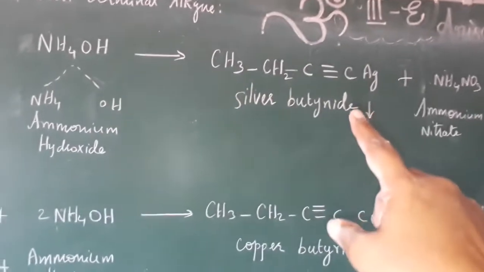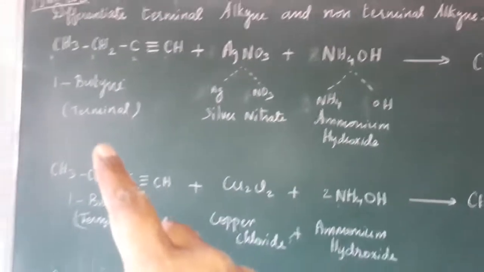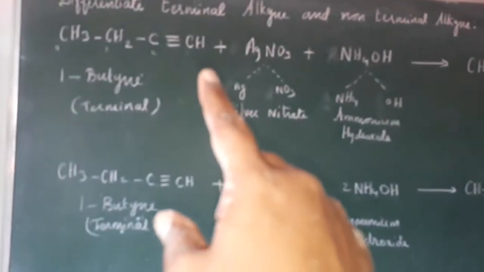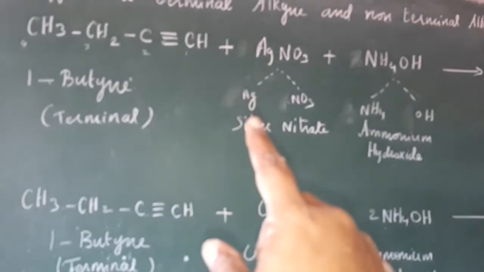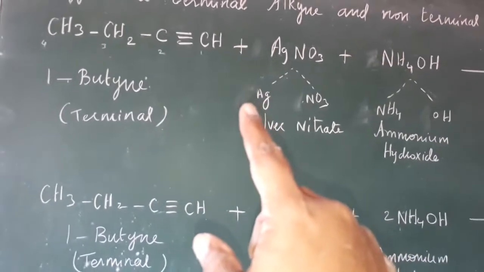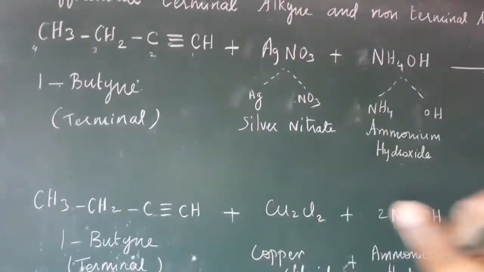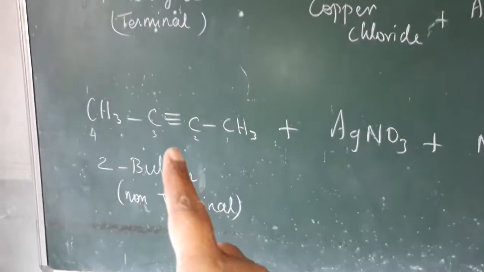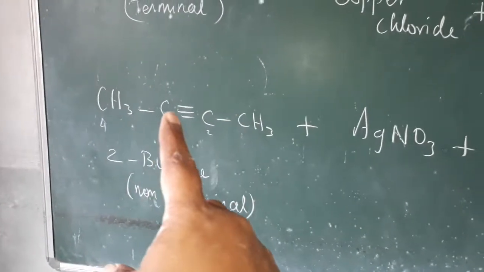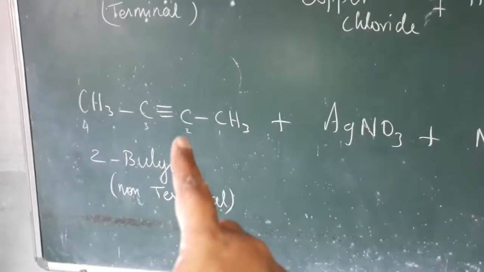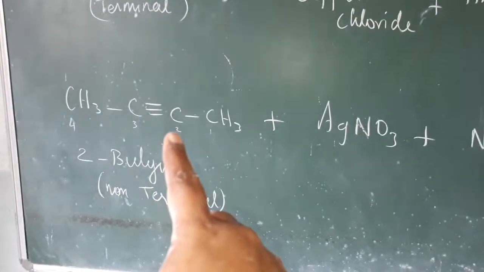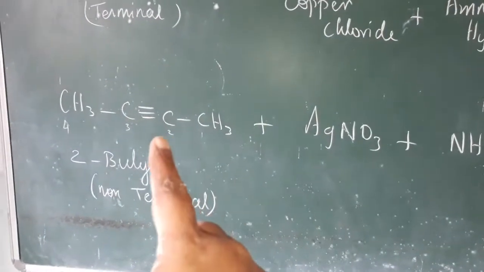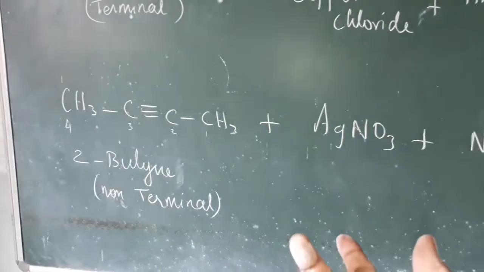We get the precipitate only for terminal alkyne, because the terminal alkyne has a hydrogen, and that hydrogen is replaced with Ag. But in 2-butyne there is no such hydrogen, so we can't put the Ag.